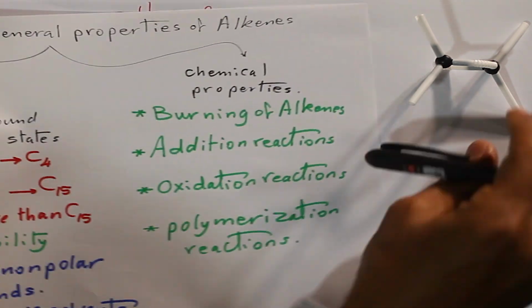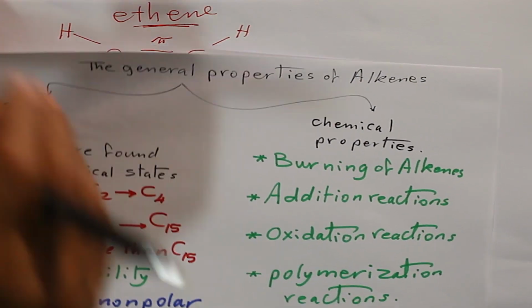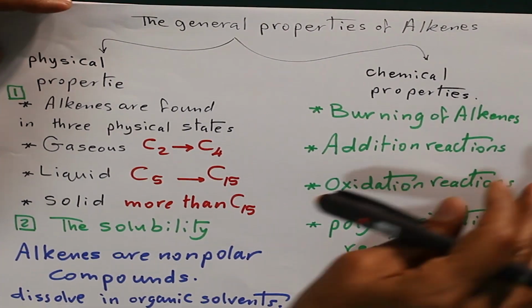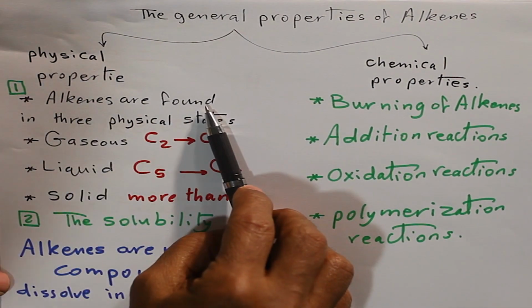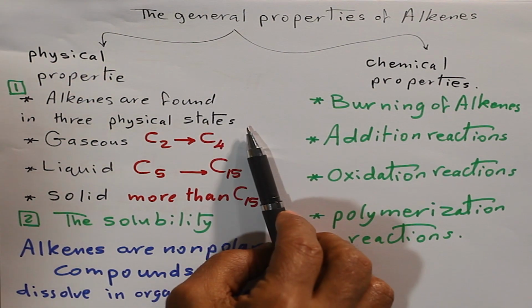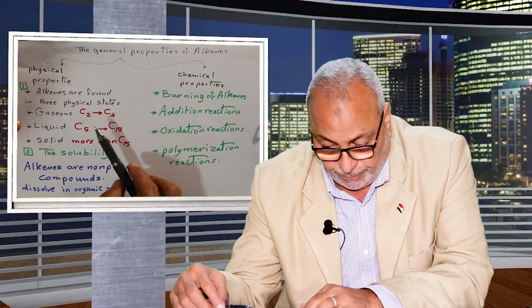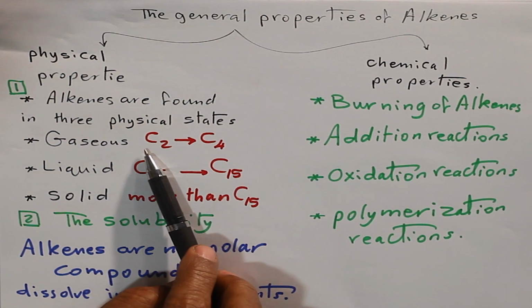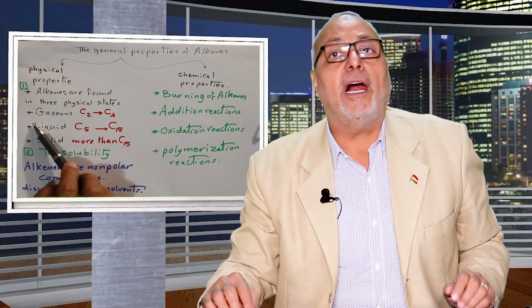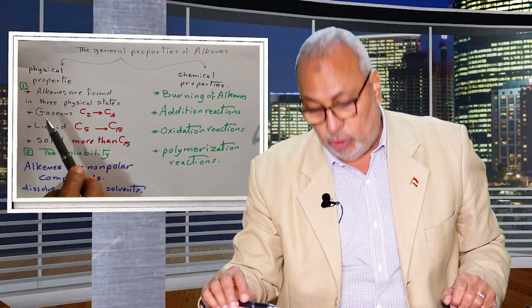Alkenes have their general properties. Number one, physical properties. Alkenes are found in three physical states. Gaseous, where their molecules contain from C2 to C4. They are found in gaseous form.